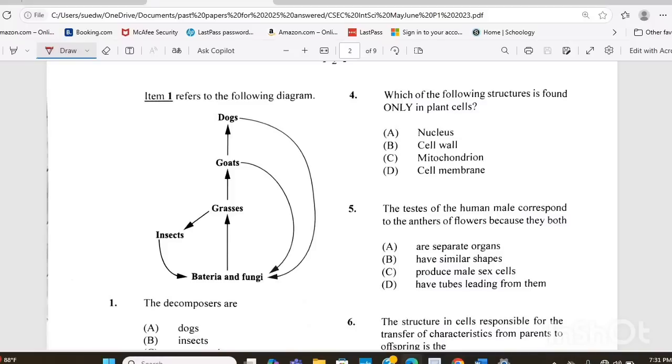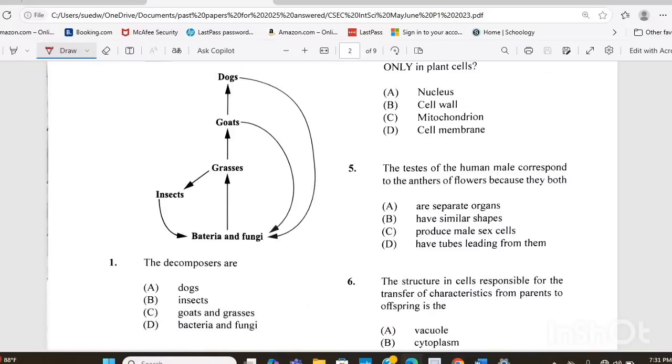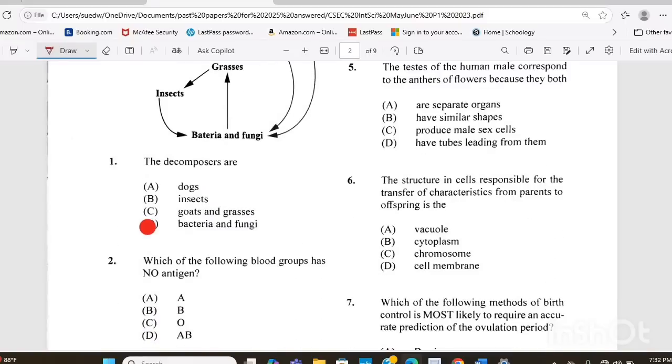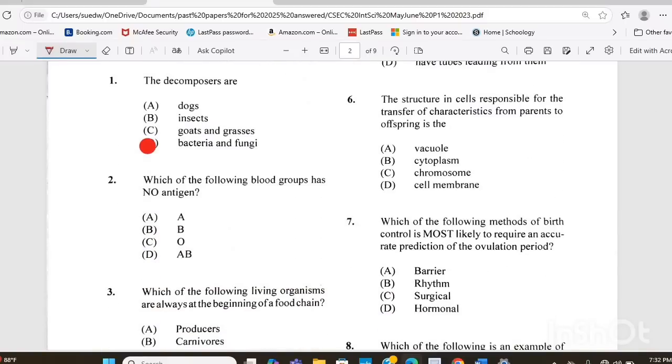So let's go. Item number 1 refers to the following diagram. The decomposers are A. Dogs, B. Insects, C. Goat and grasses, or D. Bacteria and fungi. The answer there is D. Bacteria and fungi. Question 2. Which of the following blood groups has no antigen? Is it blood group A, B, O, or AB? The answer there is O.